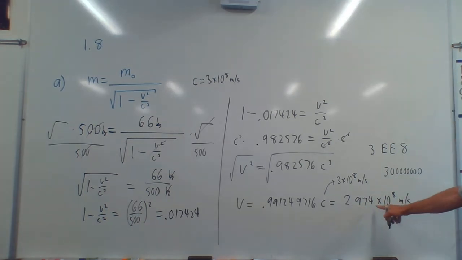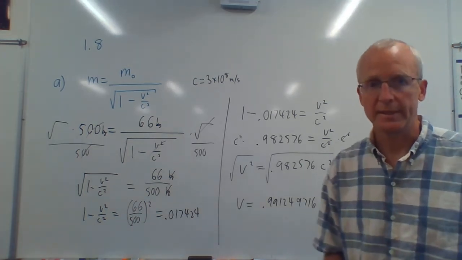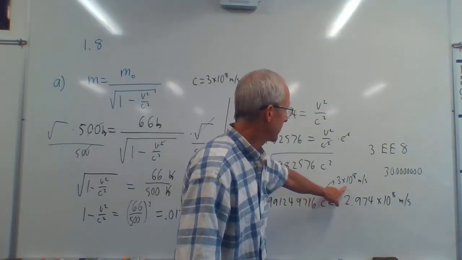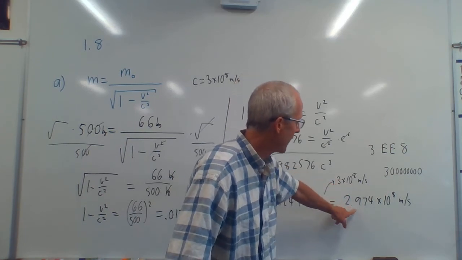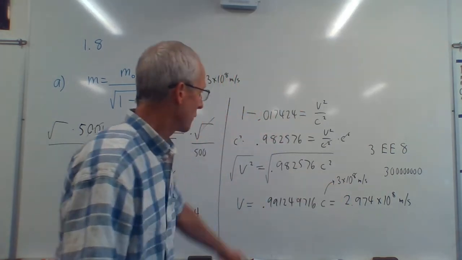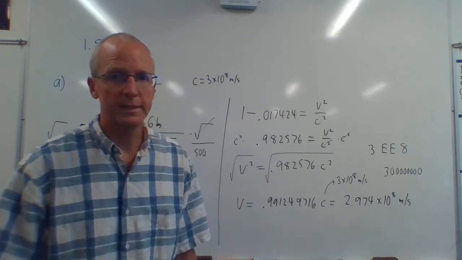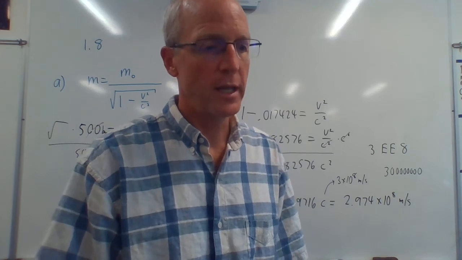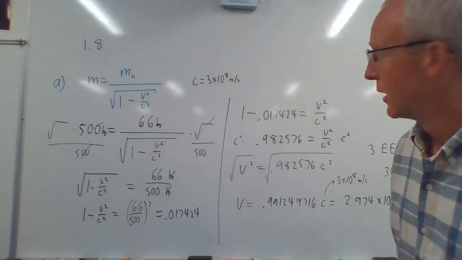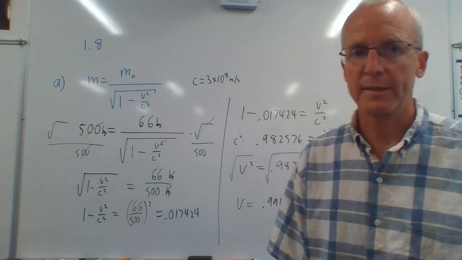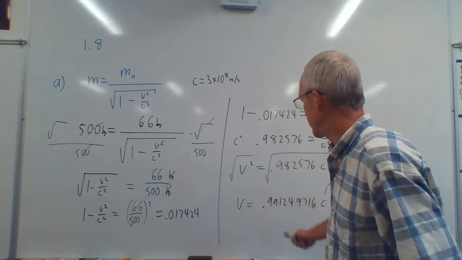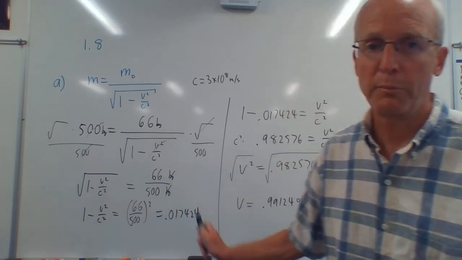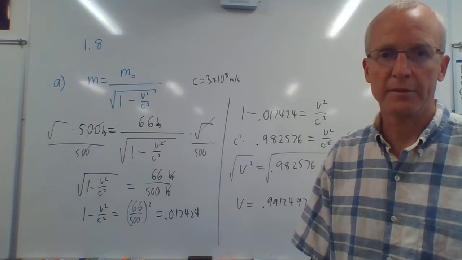Or you could put 2.974, extend it out 8 places that way. In other words, pretty close to the speed of light, pretty close to 3 times 10 to the 8th. It's not 3, it's almost 3, 2.974 times 10 to the 8th. Or like we said, about 99.1% of the speed of light. So you have to go pretty fast to weigh 500. That means that up above, when you put in 99% the speed of light, you should have gotten a number less than 500. This is 99.1. And you put in 99.9% the speed of light, you're going to get a number bigger than 500. And you do, they give the answer, so you can check that.